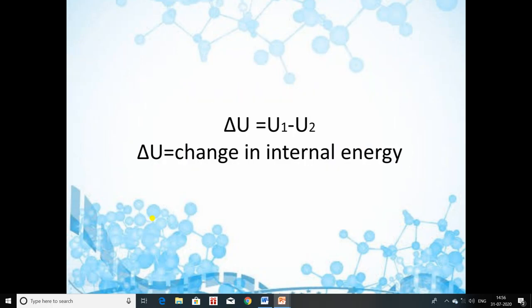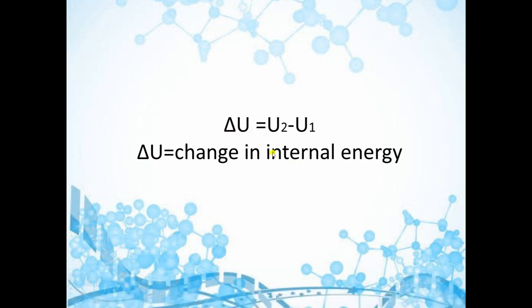Now, it is impossible to find the exact energy of a system. So, we calculate change in internal energy, which is represented by delta U. Here, delta means change. So, change in internal energy is equal to final internal energy minus initial internal energy of a system. So, U2 minus U1.